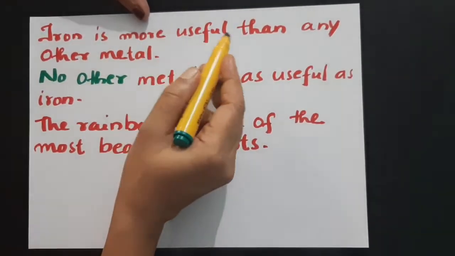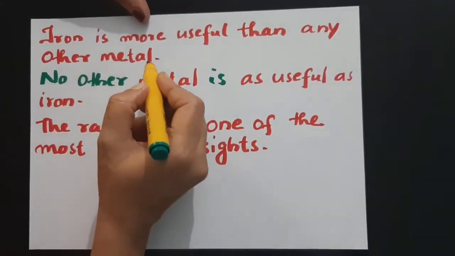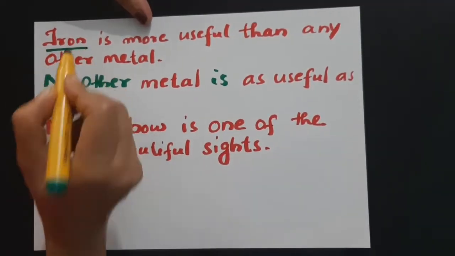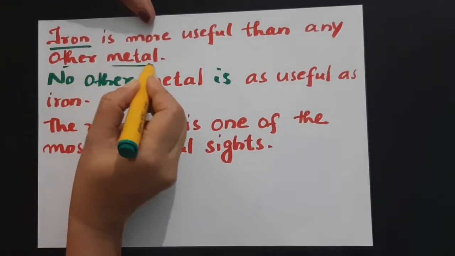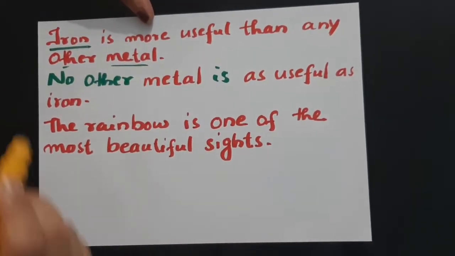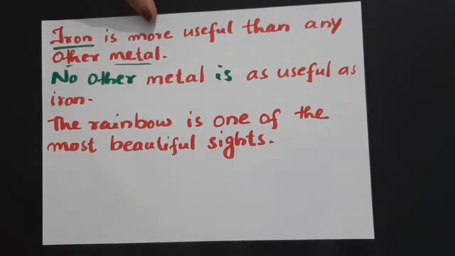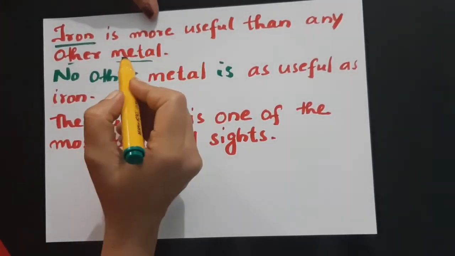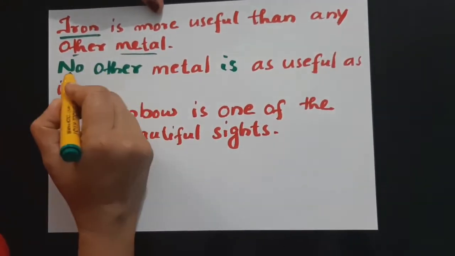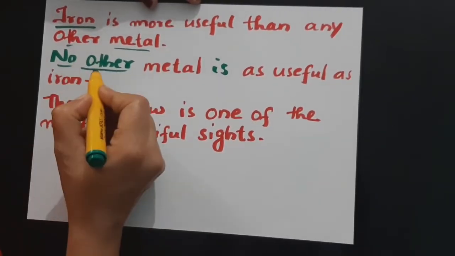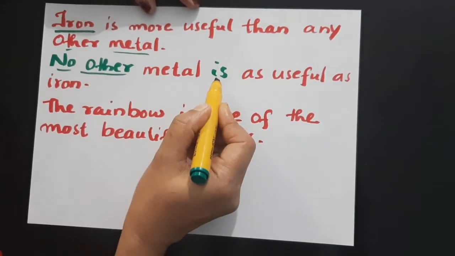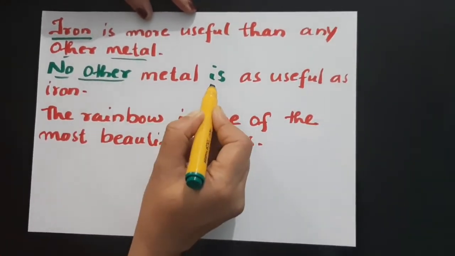Iron is more useful than any other metal. Iron is in comparison with many other metals, and iron has the highest degree. So that's why, no doubt, you can start with no other. No other metal is.